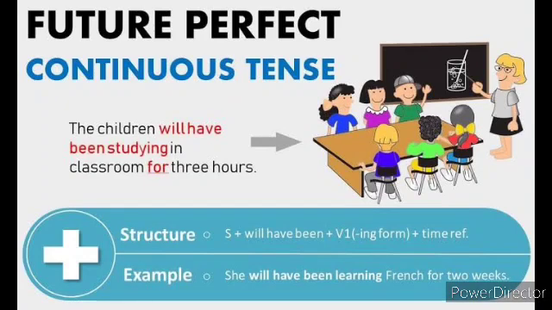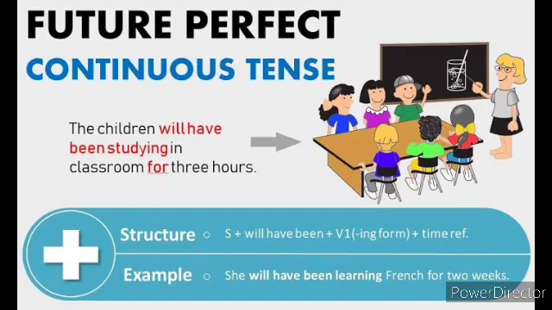Children, let's see the future perfect continuous tense definition, its structure with some more examples in detail now. Look at this image. The children will have been studying in classroom for 3 hours.